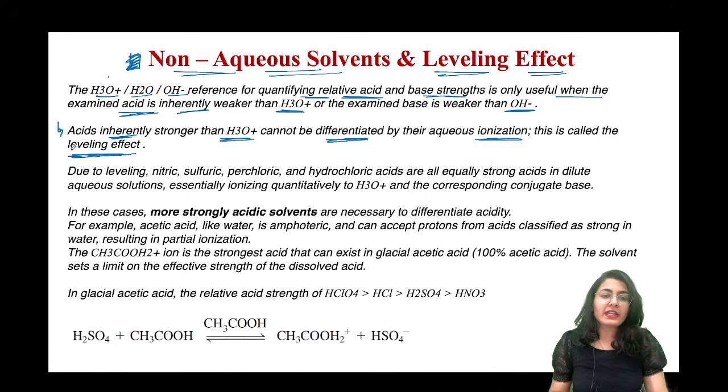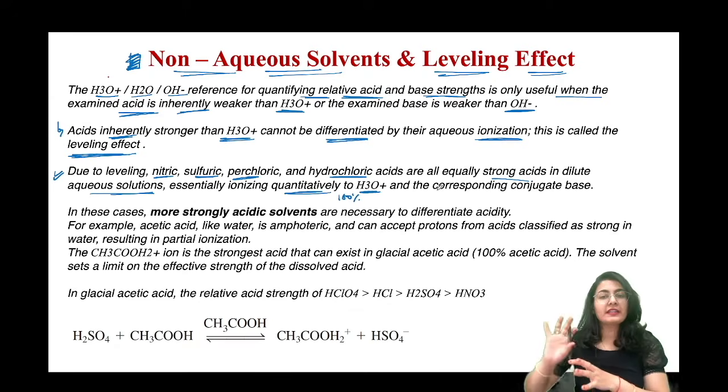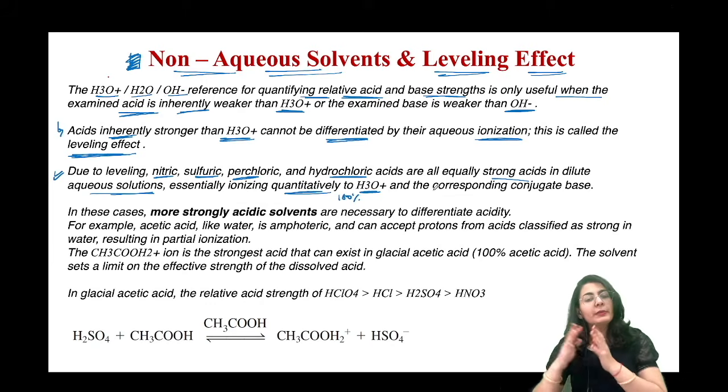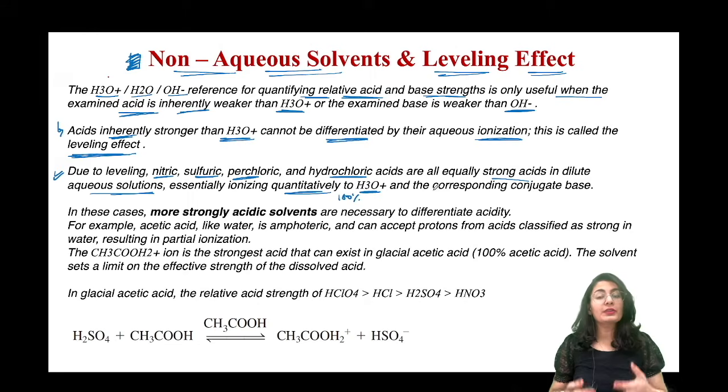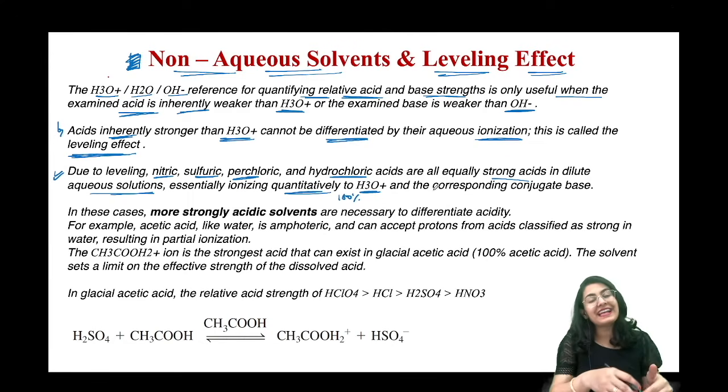Okay, so due to leveling, the nitric acid, sulfuric acid, perchloric acid and hydrochloric acids are all equally strong in dilute aqueous solution, essentially ionizing quantitatively, like let's say 100%, to give the H3O plus and the corresponding conjugate base. अगर वो पूरा ionize हो रहा है, it is completely ionizing, then how are we going to know the strengths, the comparative strengths? So we are not comparing these acids to each other. We are actually comparing these acids to water. तो water से तो ज़्यादा strong होगा ही ना.